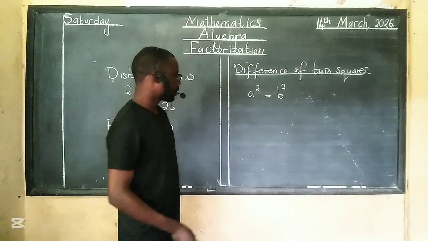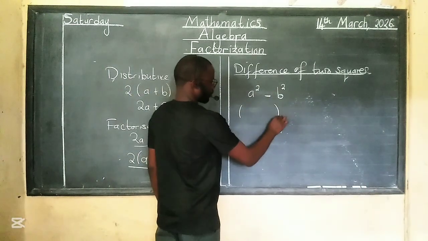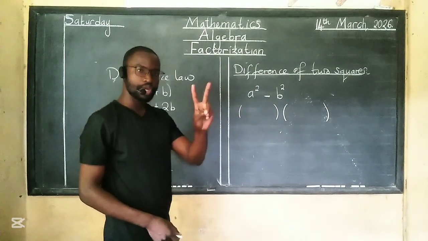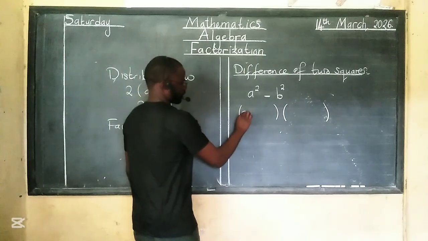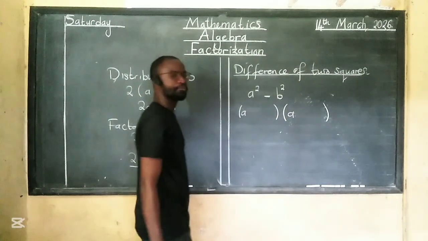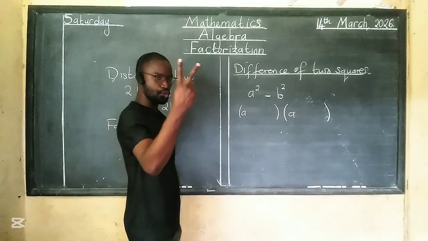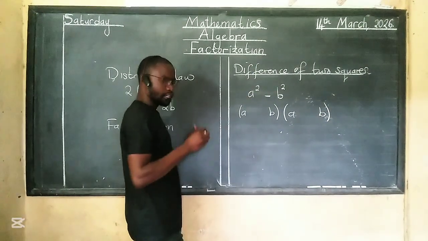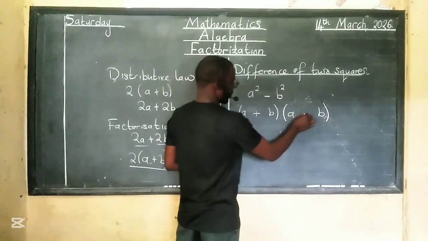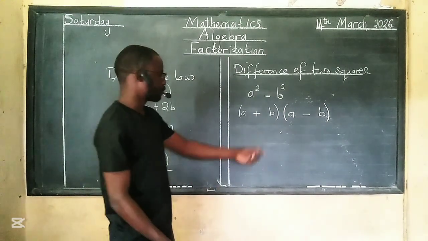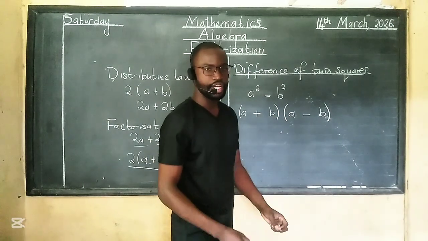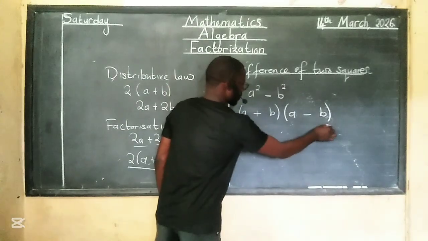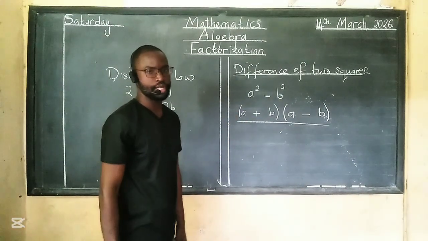Now for you to work with this, what you do is you open up two sets of brackets like this. A squared means we have two a's there, so we get one a, put it here, the other one, put it here. Then b squared means we have two b's, one b here, the other b there. Then for the signs, you can put a plus here and a minus here, or you can switch them. You can put a minus here and a plus there. Just make sure you don't have the same sign. The signs should be different. And just like this, you have applied the difference of two squares.